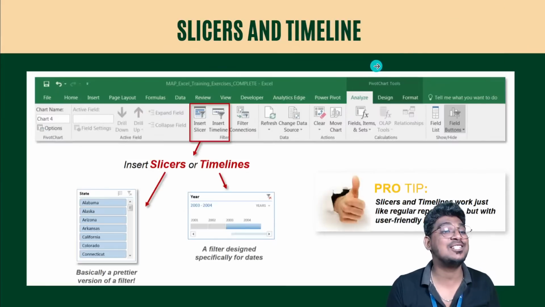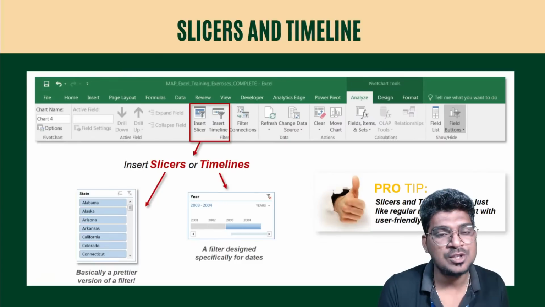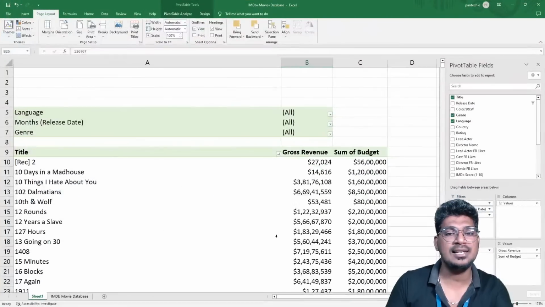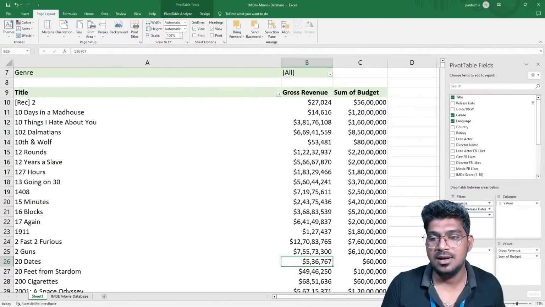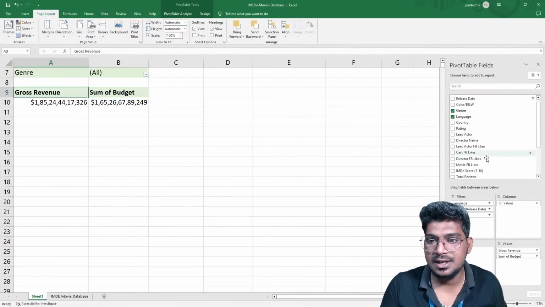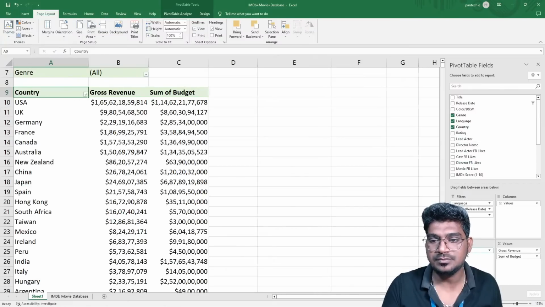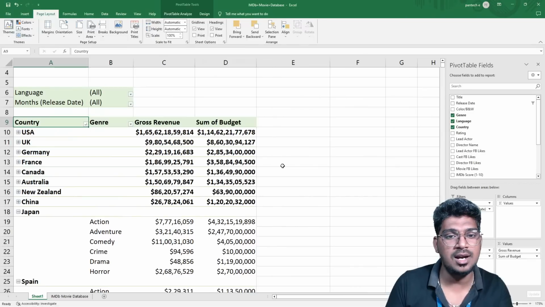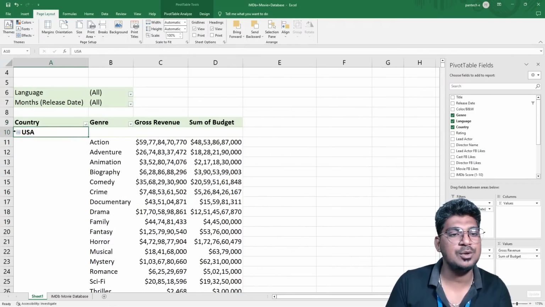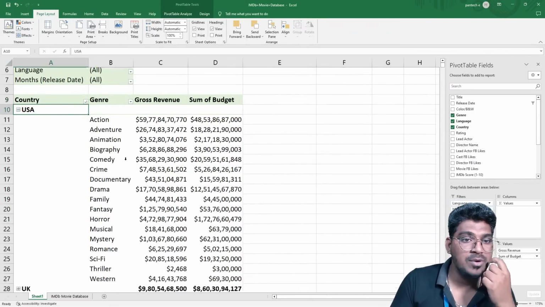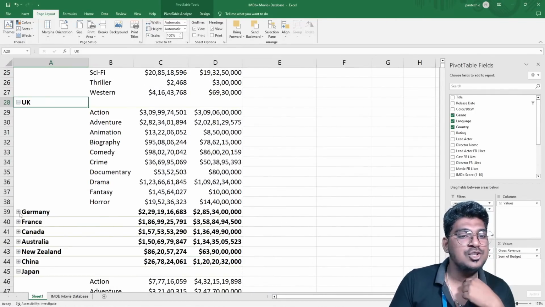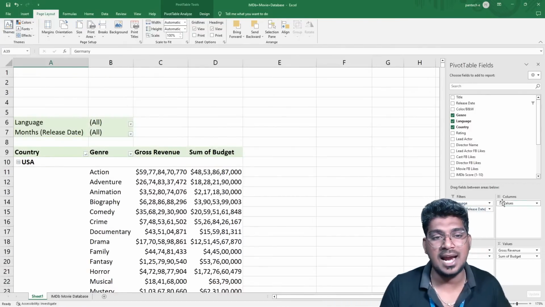Then next, slicer. So what is the meaning of the slicer? So for the slicer, we need a country, and also we need the title of the movie and also the genre of the movie. So for this I'm going to select this one. For example, the title is not needed here. So I'm going to select the country and also the genre. Okay, fine. So you can see this particular genre and also the country like that. So you can select this one and movies genre here, and also the USA genre here, and Germany genre here. But we need a title also, right now.